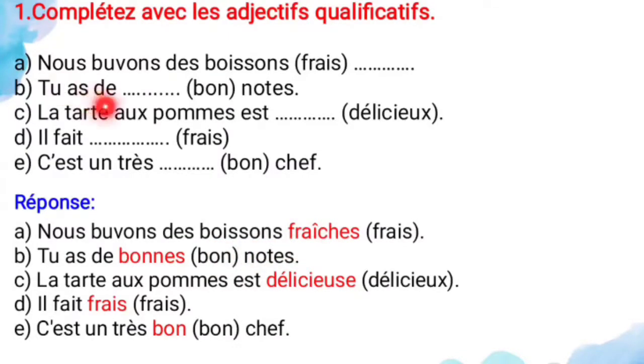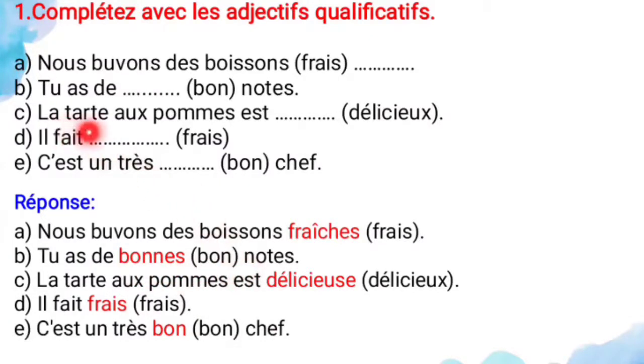And next, vous avez dash bon note. Here the adjective is what? Bon. It is also irregular only. So the answer is what? Bonnes, because the note is a feminine plural noun. For the feminine plural adjective you have to add es also. And vous avez de bonnes notes, so you get good marks.